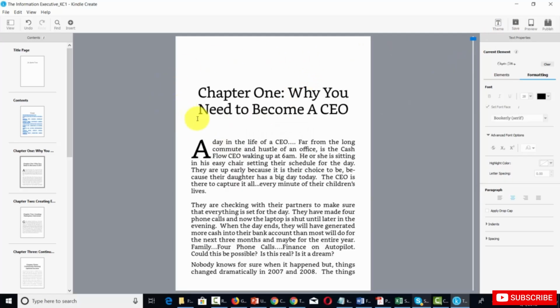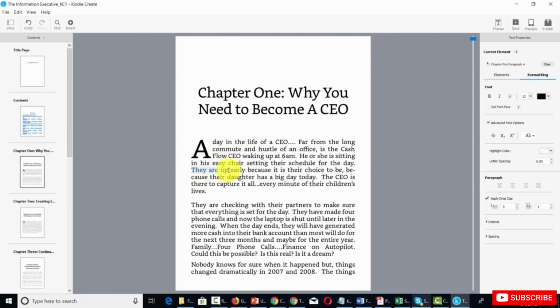Now there is one more factor to note. If you were to go to any of your text, as you would in any word processing software, and right-click that text, you would not see a place to insert your hyperlink. That means your hyperlinks will need to be part of the document when you upload or import it into the Kindle Create software. You will not be able to do that inside the software. You'll only be able to do that before the document is placed in.